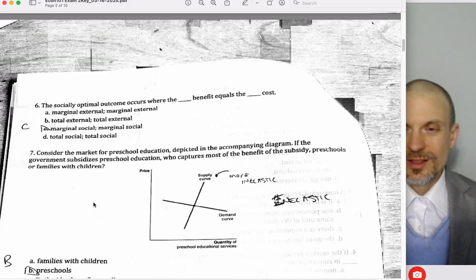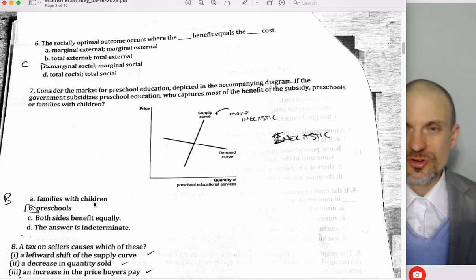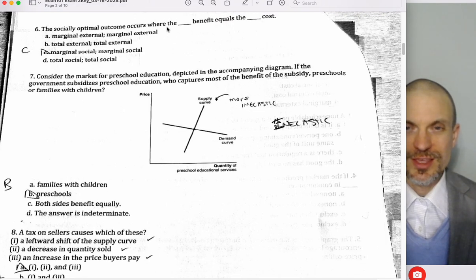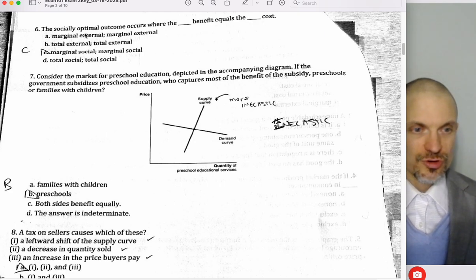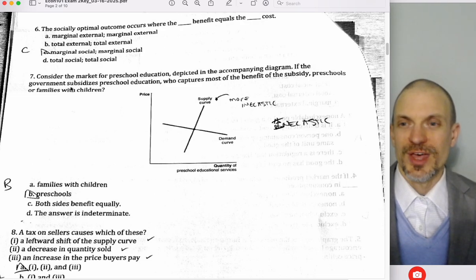All right. So number 6, socially optimal outcome occurs where the blank benefit equals the blank cost. This is kind of true by definition. So this is where the marginal social benefit crosses the marginal social cost. So that's what that is.